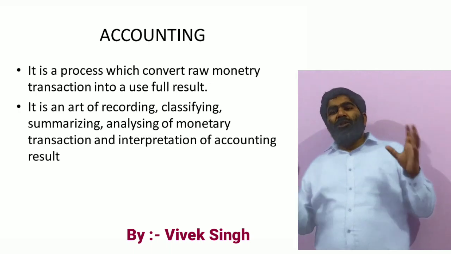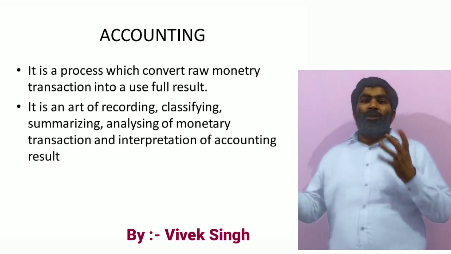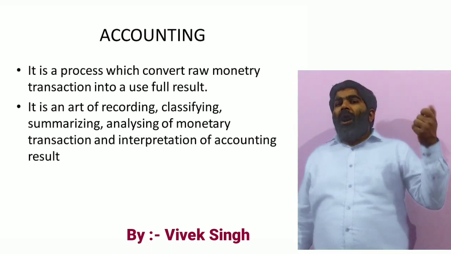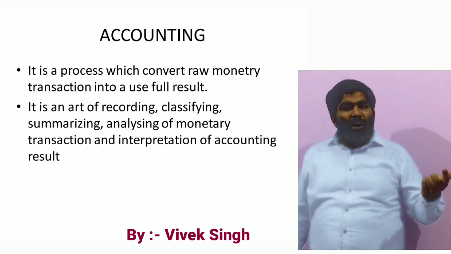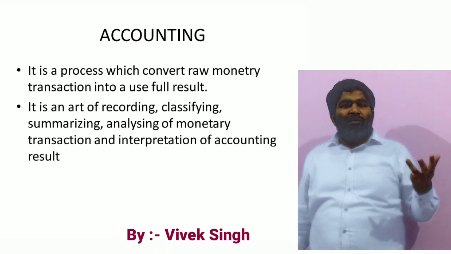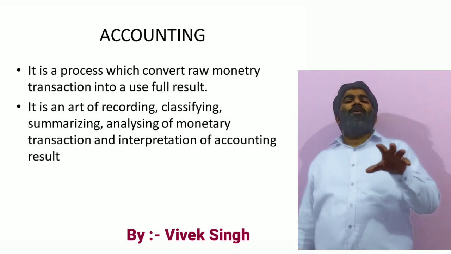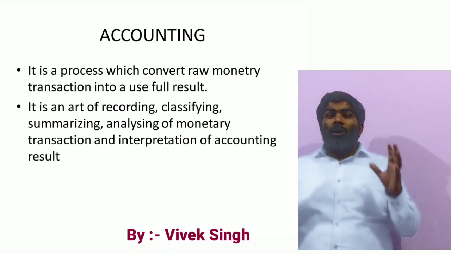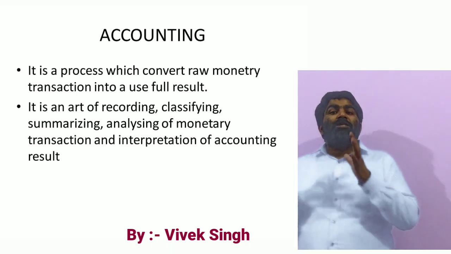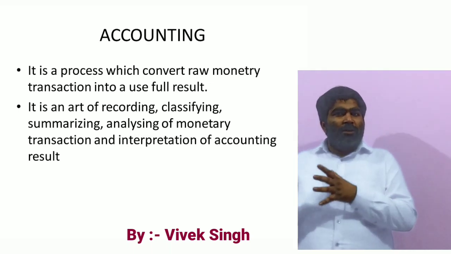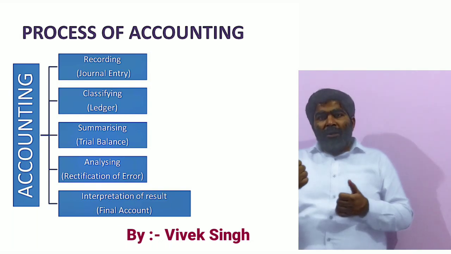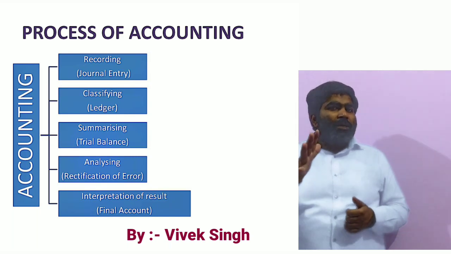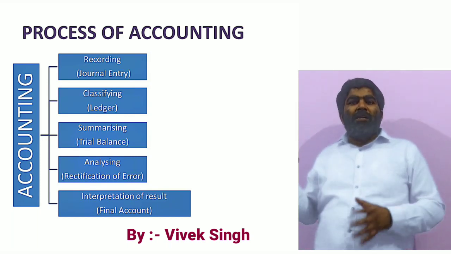Now come to the definition which is given in your book. The definition given in your book is: accounting is an art of recording, classifying, summarizing, analyzing of monetary transactions and interpretation of results. There are 5 things in the definition, and the whole of accounting depends on these 5 things. Clear? The 5 things are recording, classifying, summarizing, analyzing and interpretation of results. You can see all these 5 things on the screen.